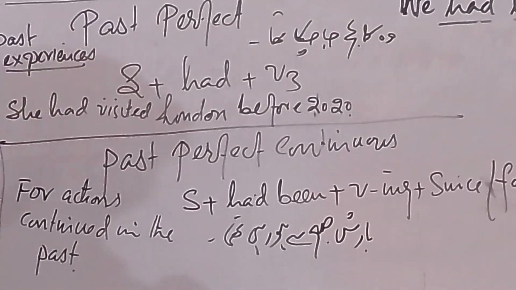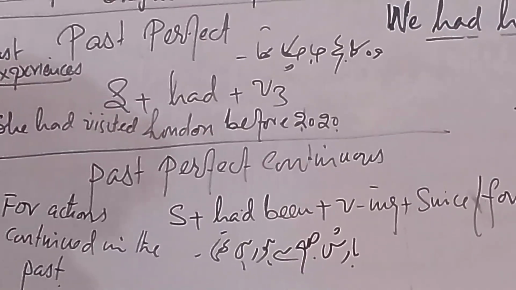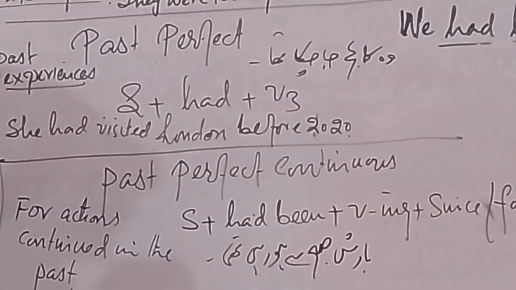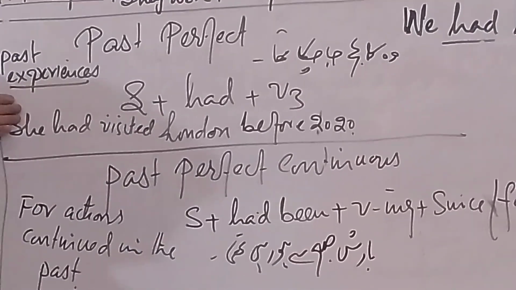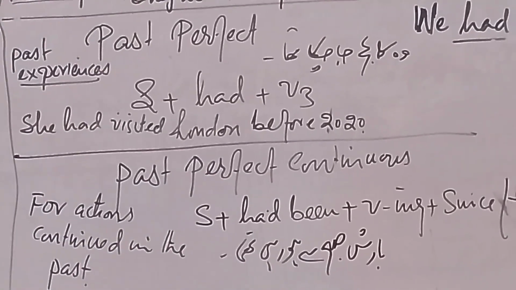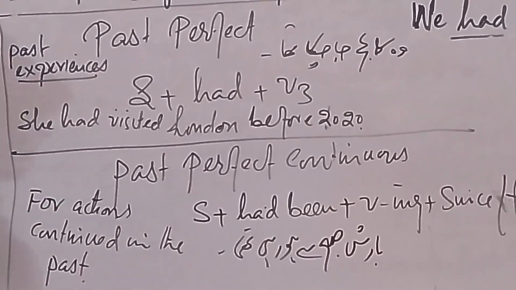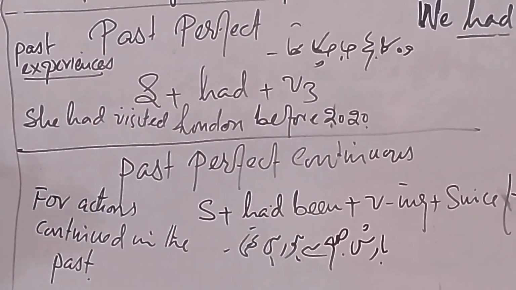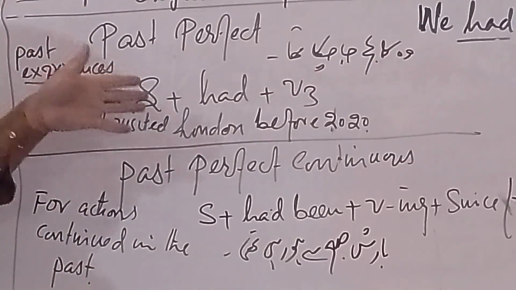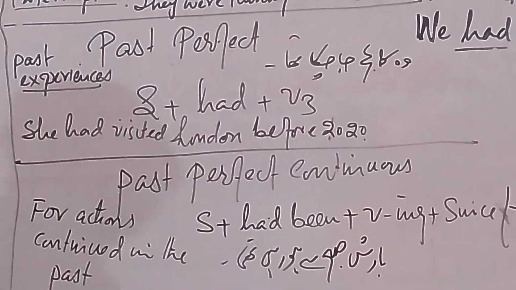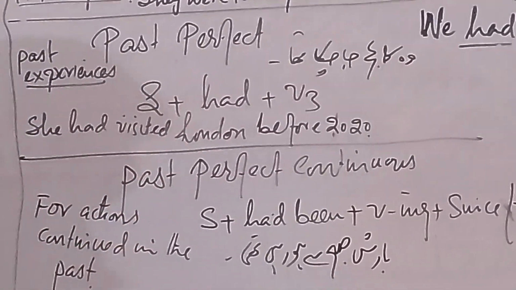So next, she had done her work, he had done his work, they had done their work. After had we use not for negative, and we put had in the beginning for interrogative. They had not done their work, we had not done our work, she had not done her work, I had not done my work. Clear? That is negative. And then: had I done my work, had she done her work, had they done their work. Clear?